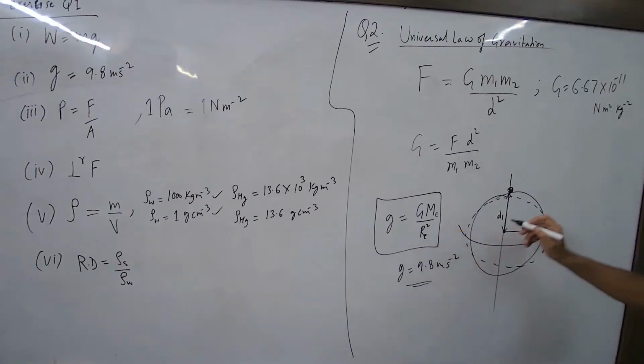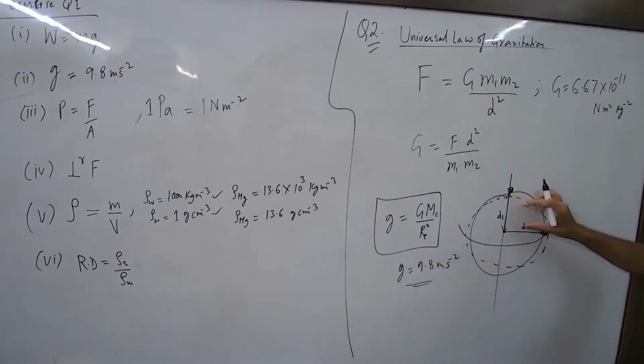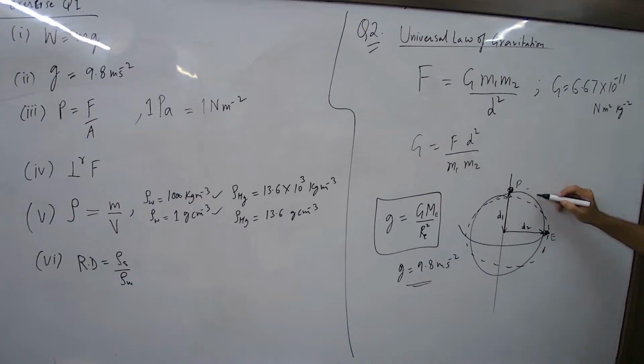So, the radius of Earth is changing. At the pole and at the equator, it is different. That's why g is maximum at the pole, minimum at the equator, and in between at any other point. So the g value is not constant; it is changing. Did you get the answer?